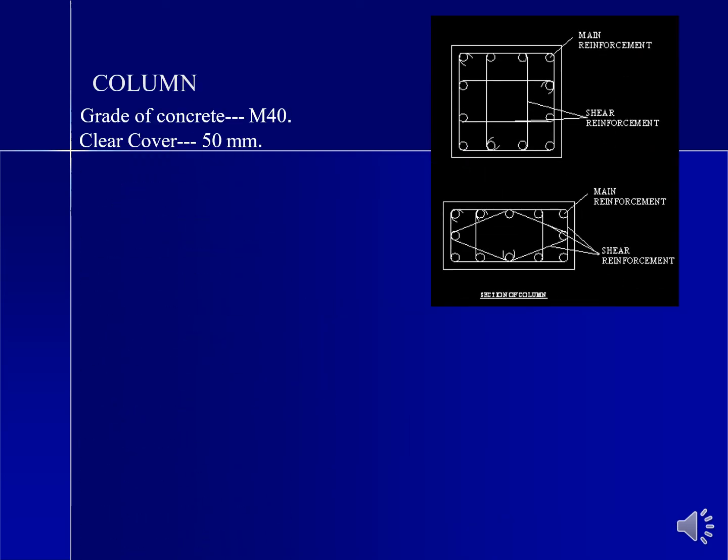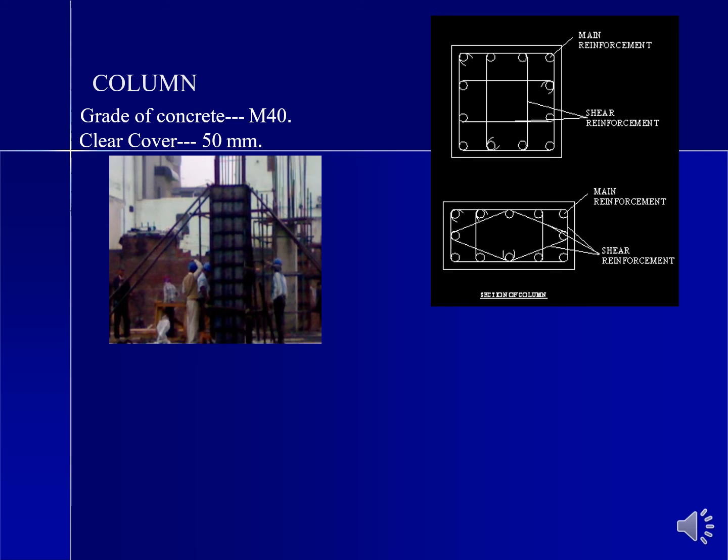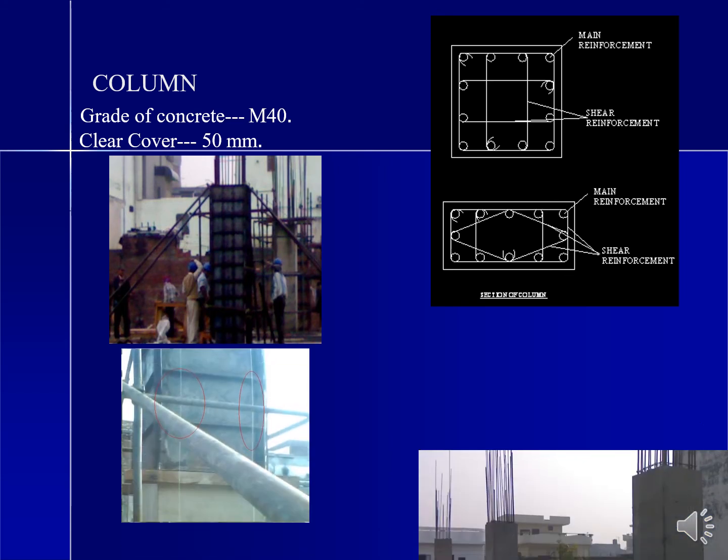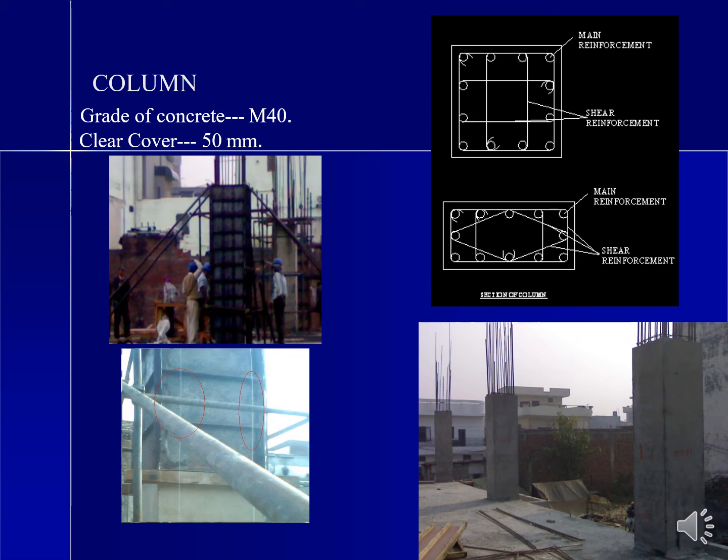Column. Grade of concrete M40, clear cover 50 mm. This is the reinforcement arrangement which we used for the columns. This is the way we have constructed the column at the site. You can see all the images.